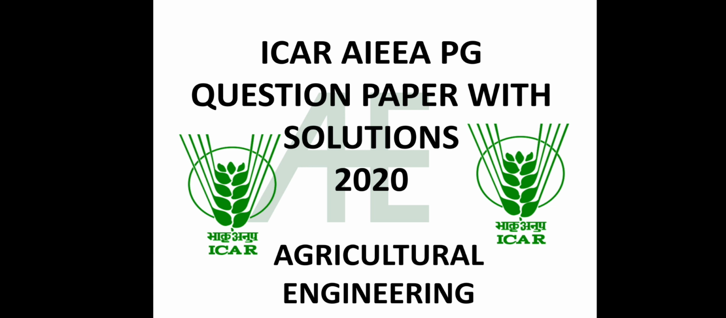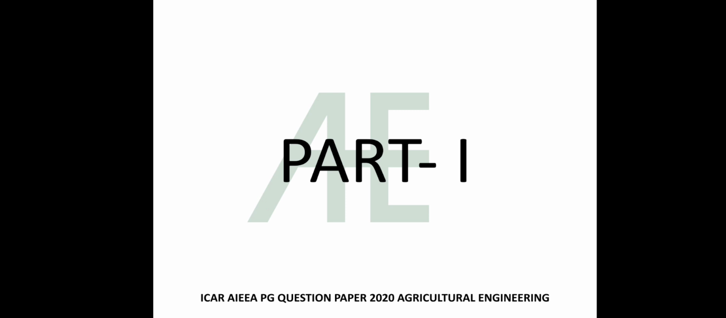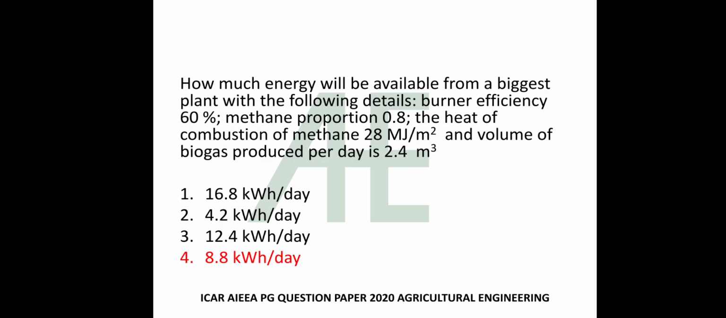Today we are going to see the ICAR AIEEA PG question paper with solutions 2020 of the subject Agricultural Engineering. Part 1. How much energy will be available from a biogas plant with the following details? Burner efficiency 60%, methane proportion 0.8, the heat of combustion of methane 28 megajoule per meter cube, and volume of biogas produced per day is 2.4 meter cube. The answer is 8.8 kilowatt hour per day.